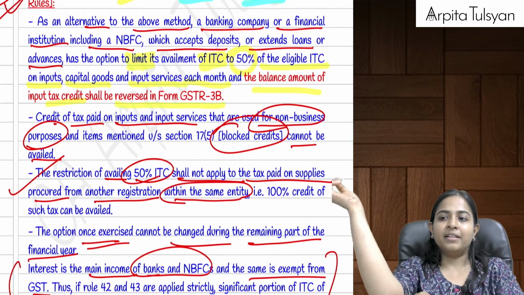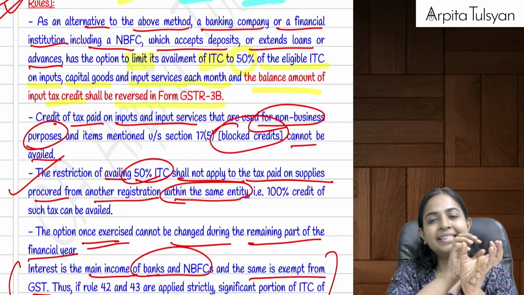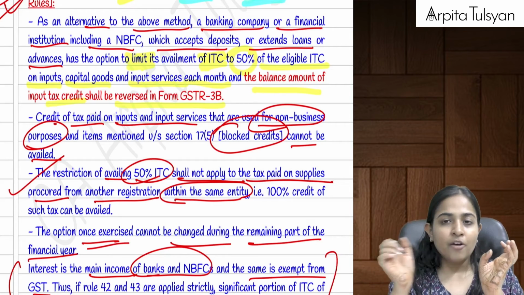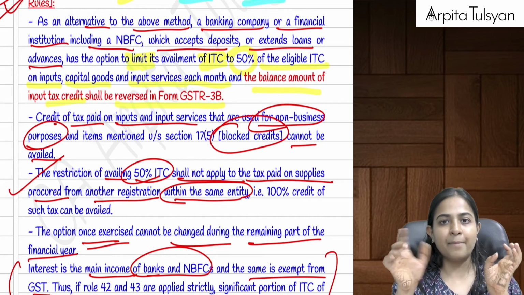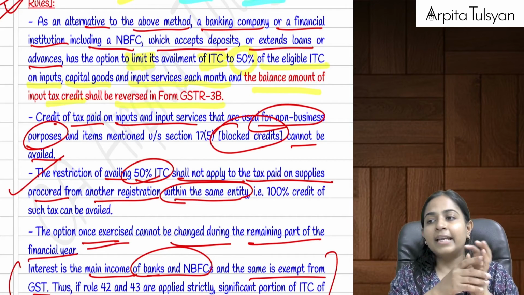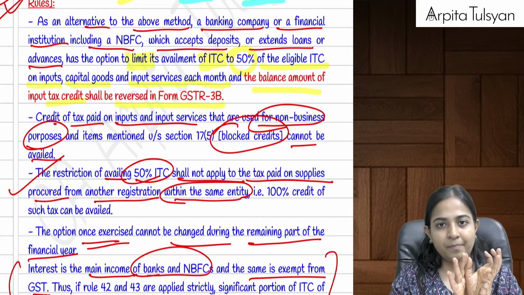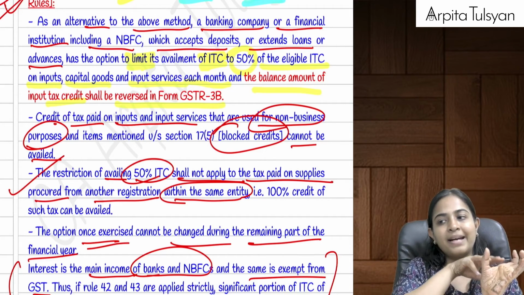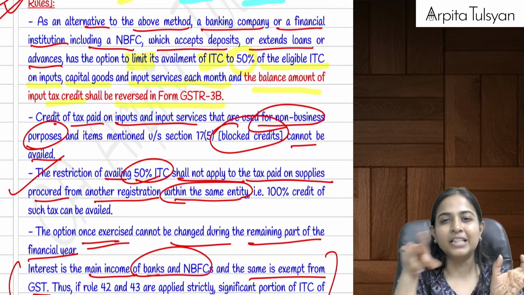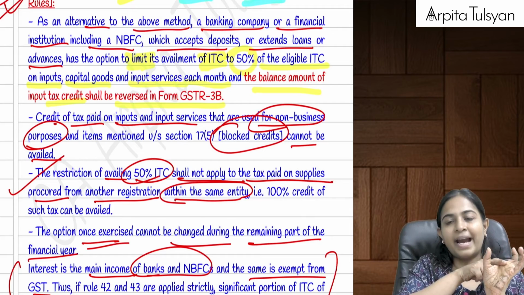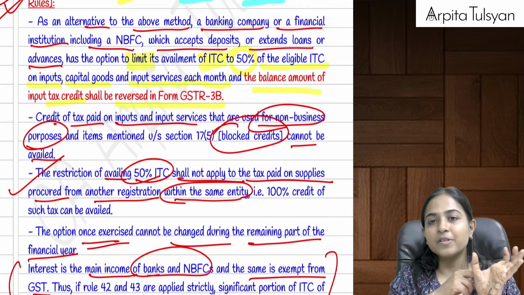In this particular method, they are telling that if a bank is taking some input services from its distinct persons, that is same PAN, from distinct persons of same establishment, then full ITC on that will be available. Means let's say I am a particular bank. I am taking some input services from my other branch which is registered separately. Then whatever is my ITC on this, that is 100% allowed.